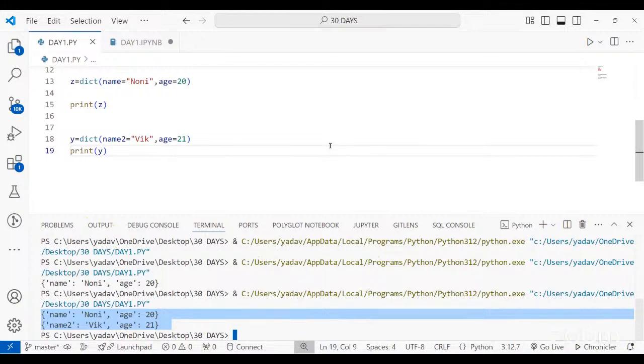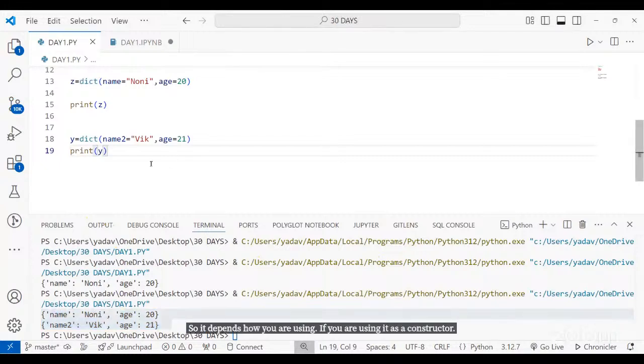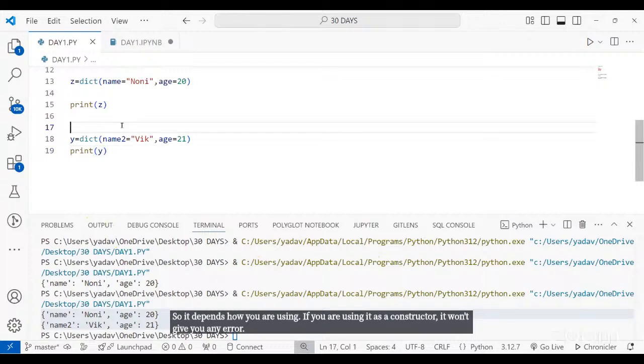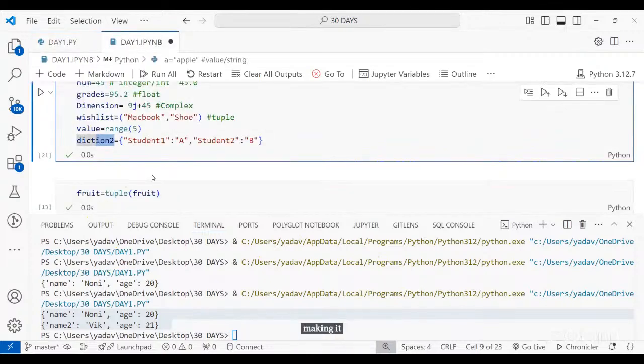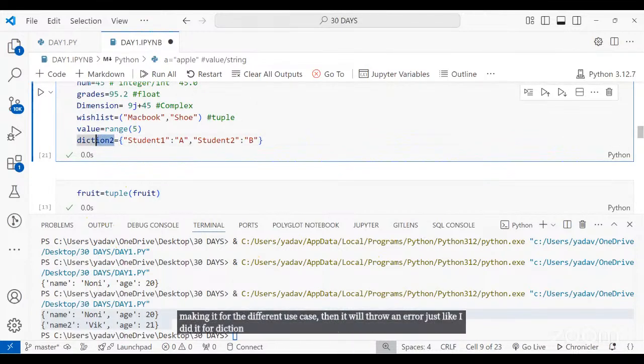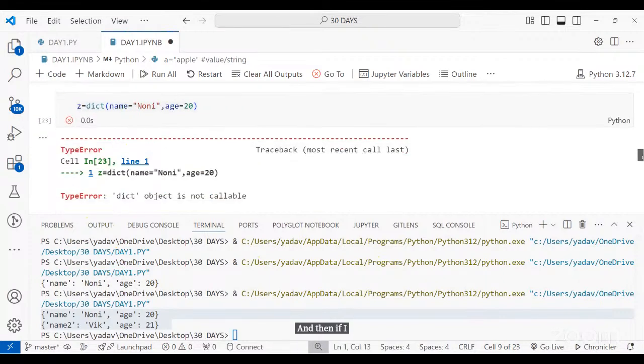Okay, ma'am. So it depends how you are using it. If you are using it as a constructor, it won't give you any error. If you are changing the way, making it for a different use case, then it will throw an error, just like I did for dict over here. And then if I refresh everything, then it will work.